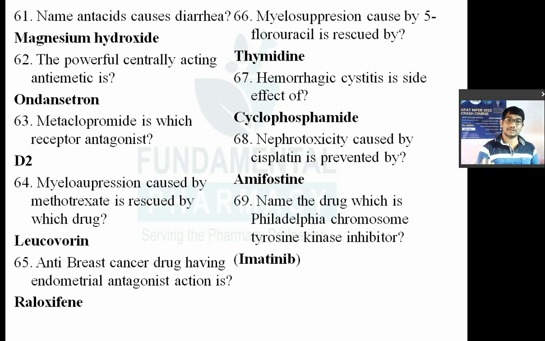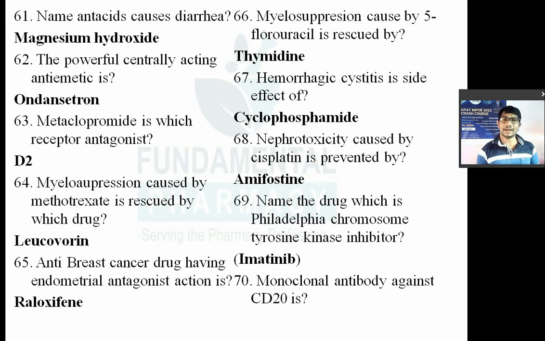Monoclonal antibody against the CD20 cell. So the monoclonal antibody against the CD20 cell is nothing but rituximab. What is it? It is again a monoclonal antibody, rituximab. So it is against the CD20 cells. Now how is it against the CD20 cell?